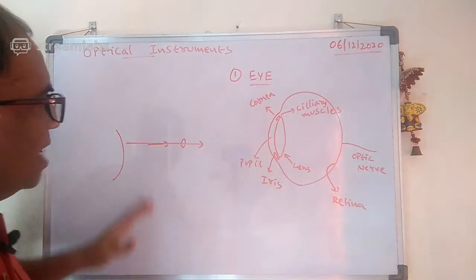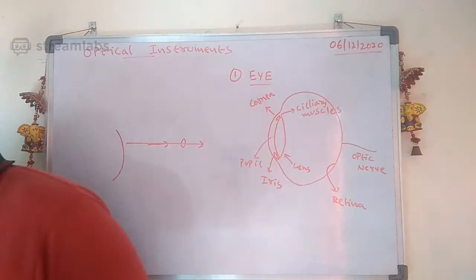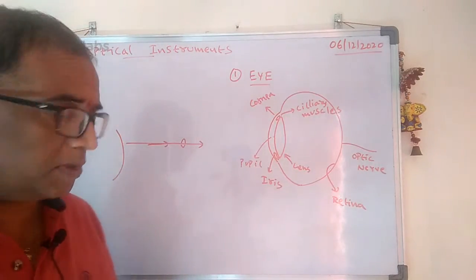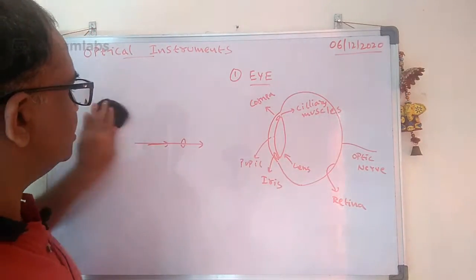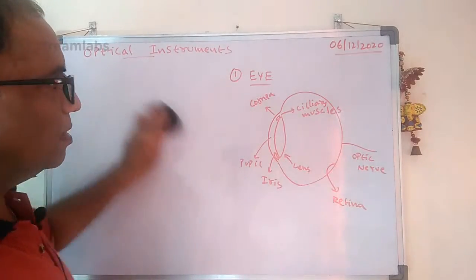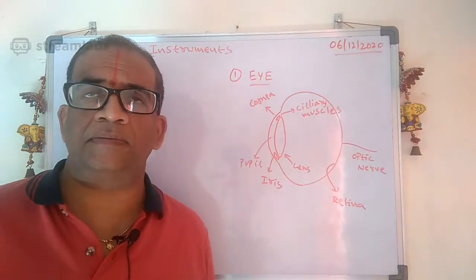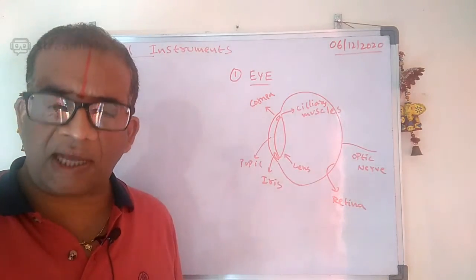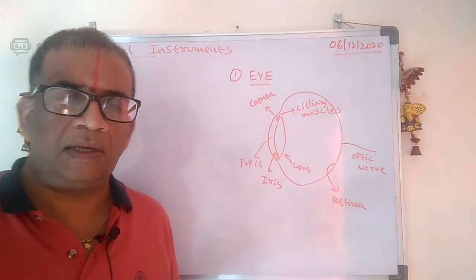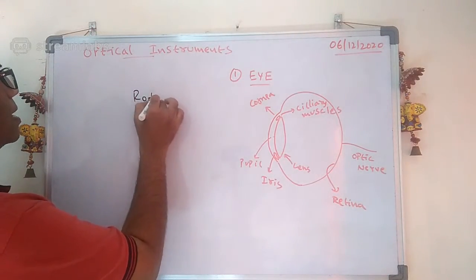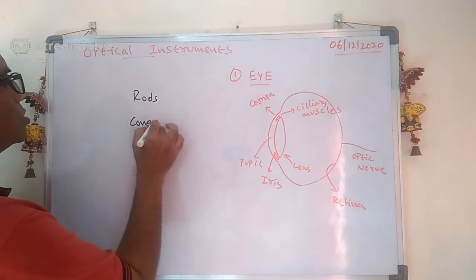Anyhow, look carefully at what the iris is doing here. The iris is controlling the pupil size. Then look at another one, on the retina, as I said. If you look at the lens here, we have two types of cells. One is called rods, and the other is called cones.